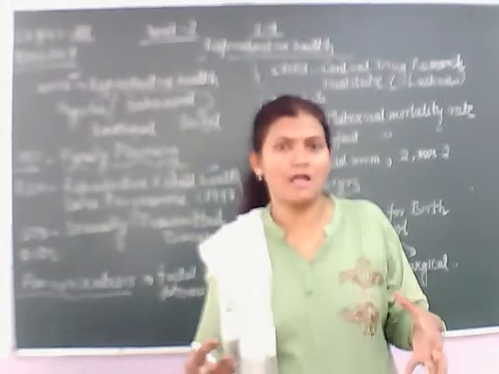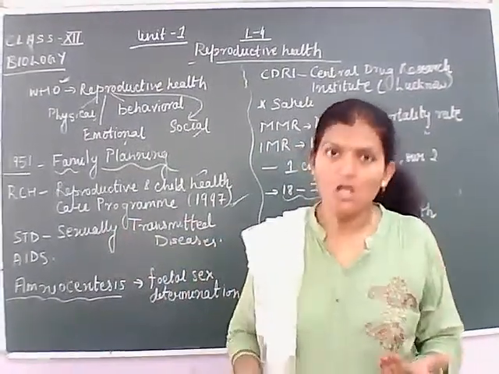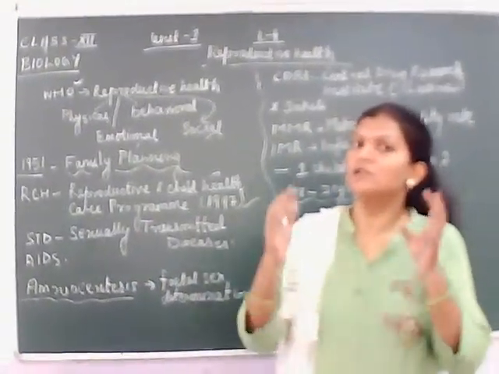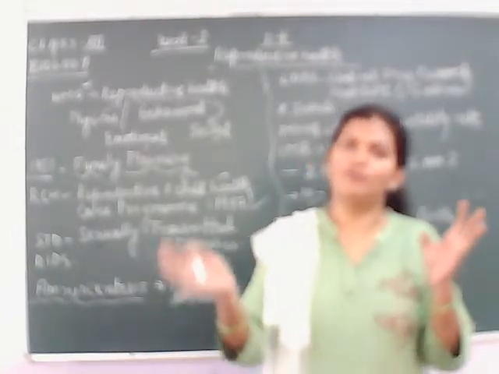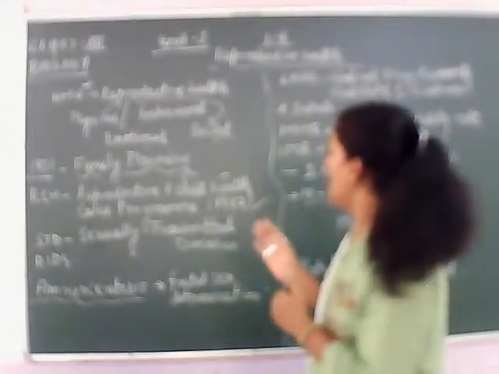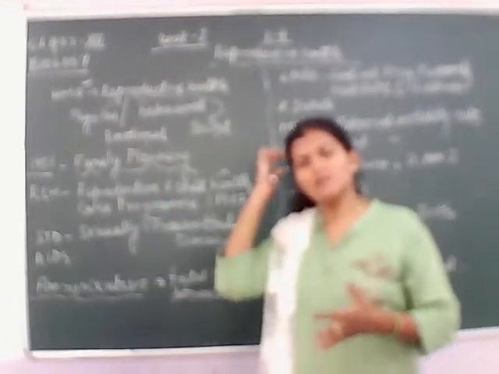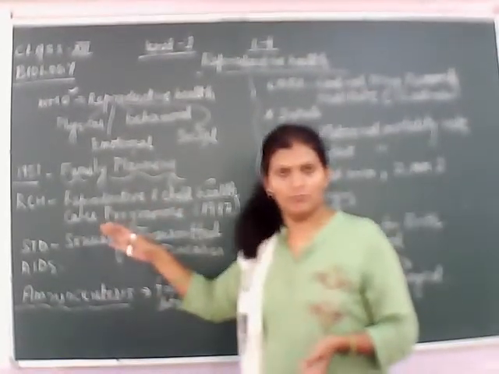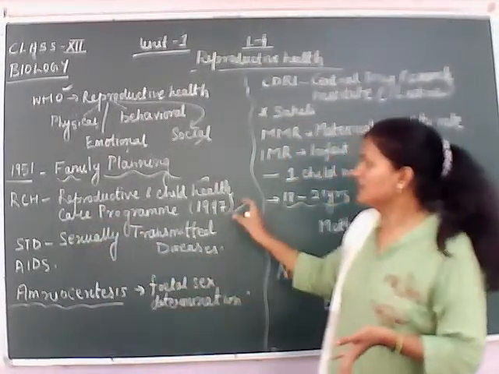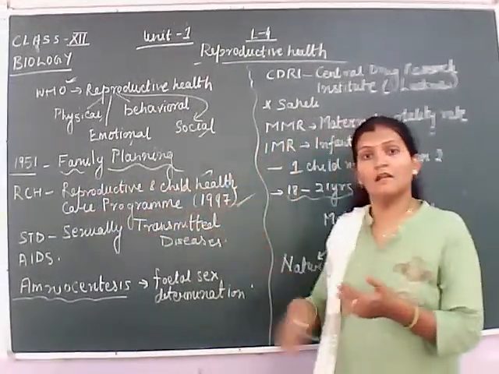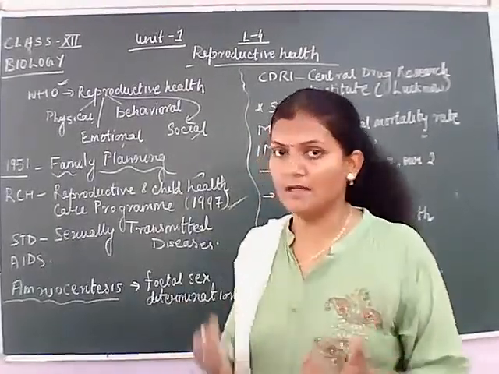These are the current programs going on in India which are concerned with good reproductive health of both the mother and the child, known as reproductive and child health care programs. They all come under family planning only, but these are the current programs being done in India.